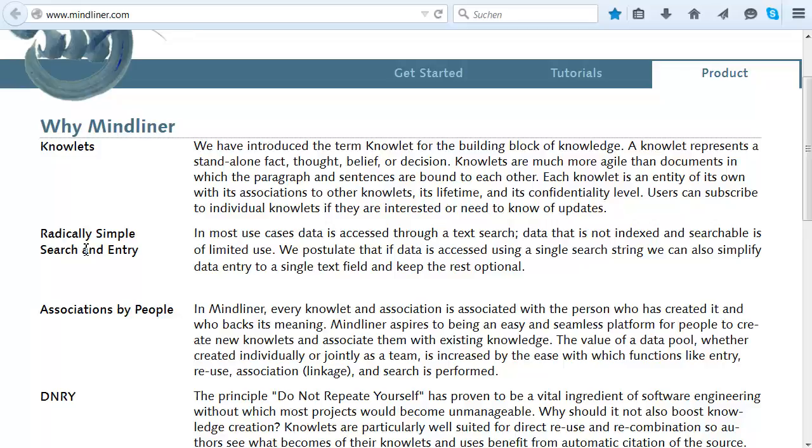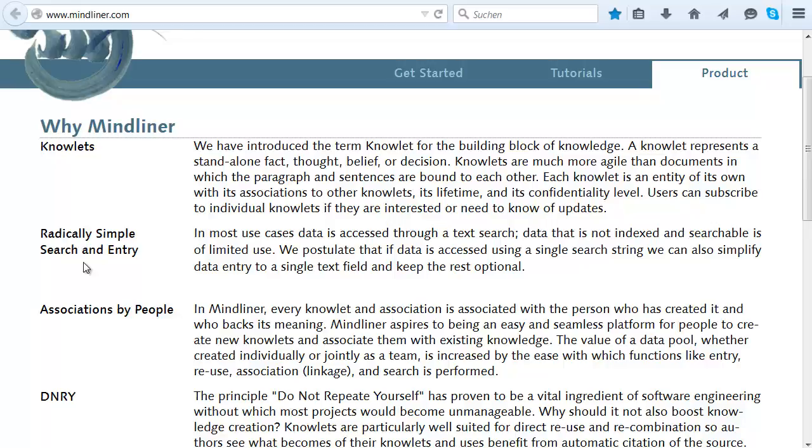Usually I start my work with a Google search, and content that is not searchable or not indexed is of very limited use these days, especially when working in a team. So at Mindliner we say, okay, if I'm going to search with a single search string against a single text field, why make data entry more complicated?